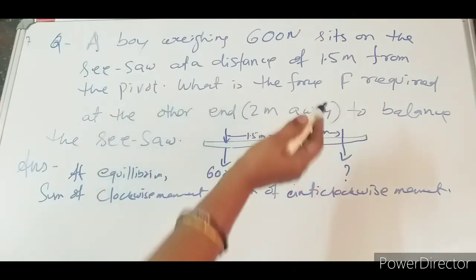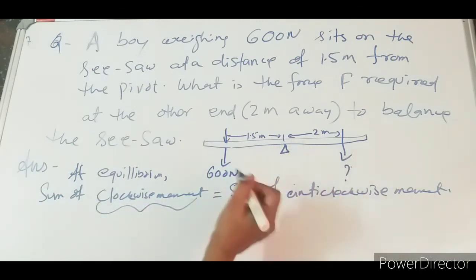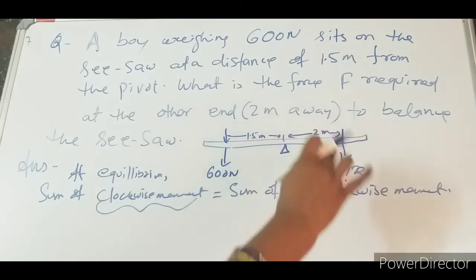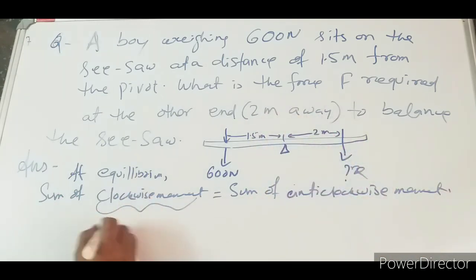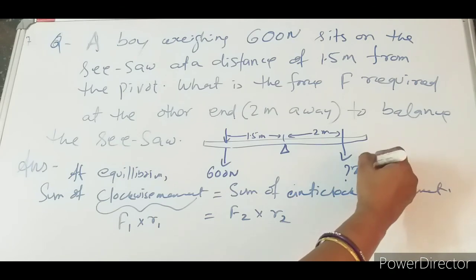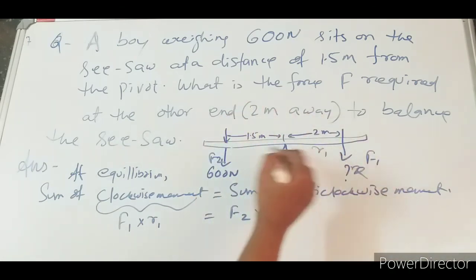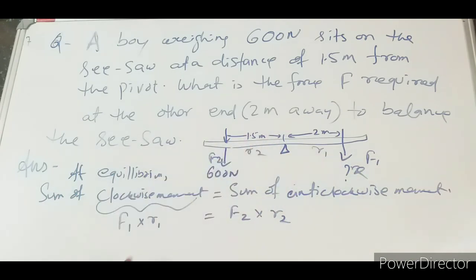So what is the clockwise moment? This one will be the clockwise moment. Here, let the unknown force be x. Let it be F1 R1 equal to F2 R2. So F1 is asked of us.